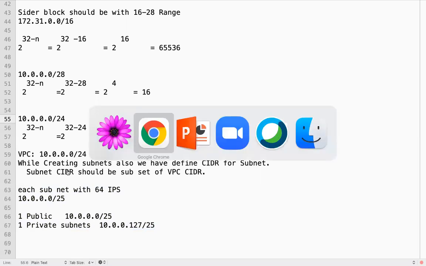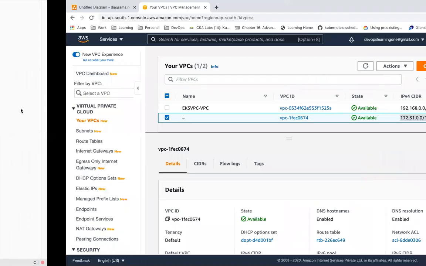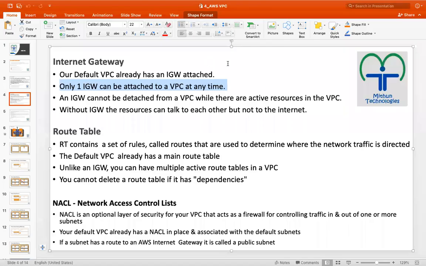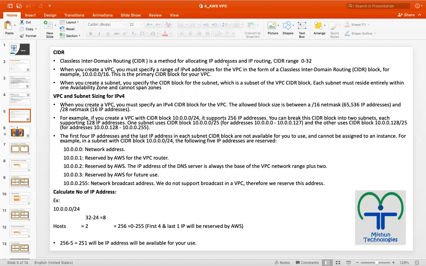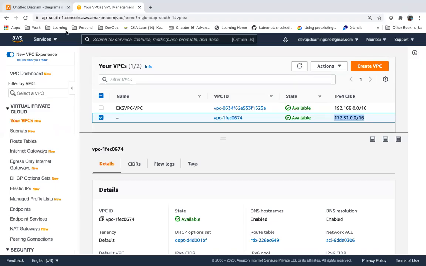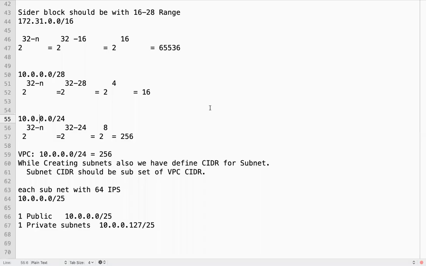Now CIDR, classless inter-domain routing, is a method for allocating IP addresses and their routing. So when you create a VPC, you have to define a CIDR. When you create a subnet, you have to define a CIDR. Now, will I be able to fully utilize all these IPs? Right, again,